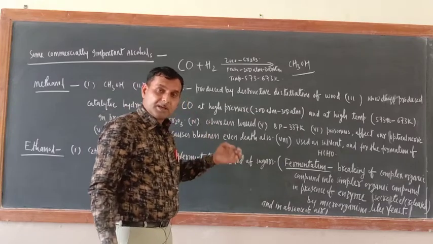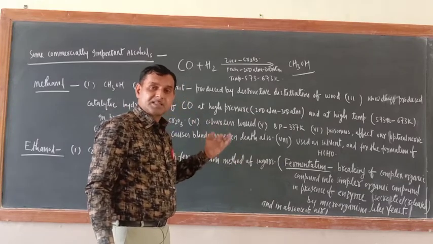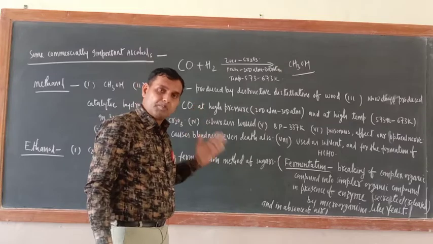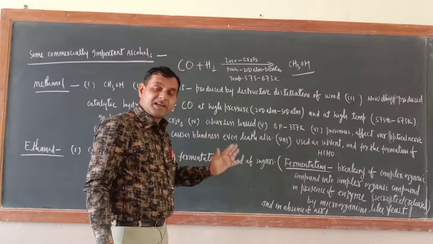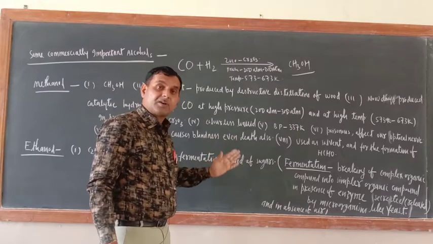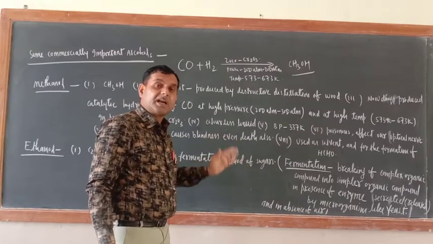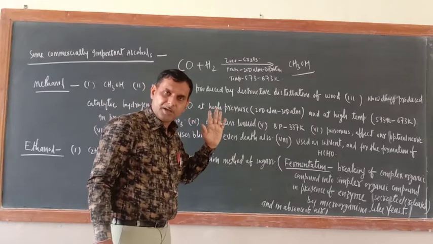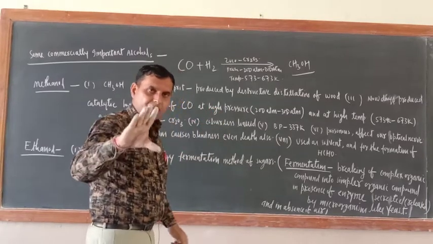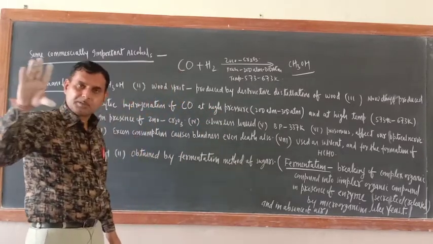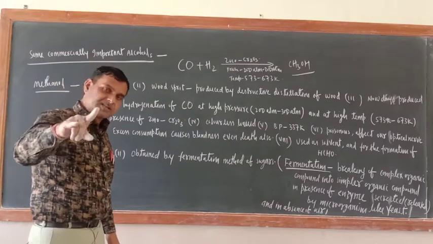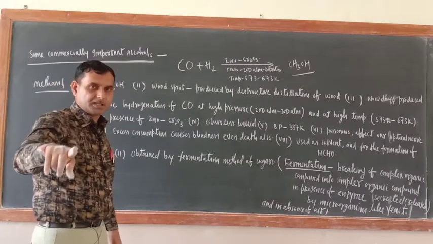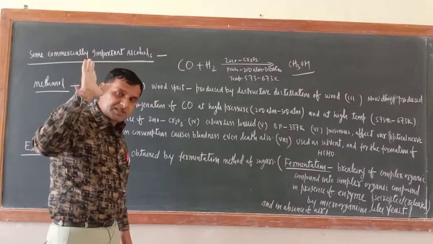Fermentation is nothing but the breaking of a complex organic compound into a simpler organic compound in presence of enzymes secreted or released by microorganisms like yeast and in absence of air. Okay, it means a complex organic compound is broken into a simpler organic compound with the help of enzymes which must be secreted by the microorganism, and absence of air must be there.